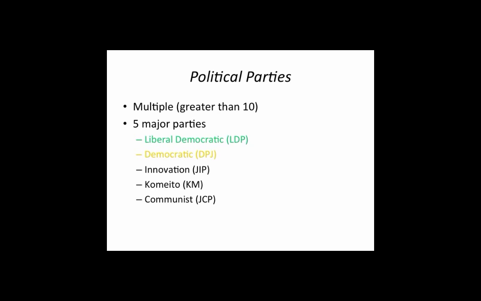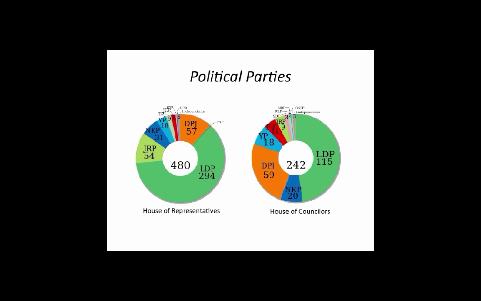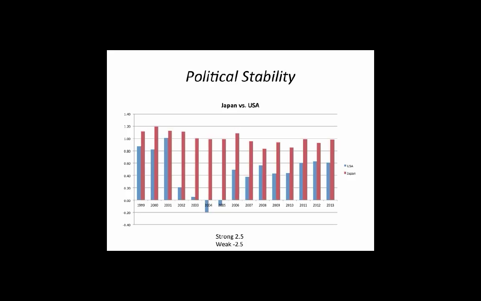Japan has multiple political parties, which number greater than 10. However, there are 5 major parties that are represented in the 2 houses. These include the Liberal Democratic Party, the Democratic Party, the Innovation Party, the Komeito Party, and the Communist Party. Of these, the Liberal Democratic and the Democratic parties hold the most seats in the 2 houses.